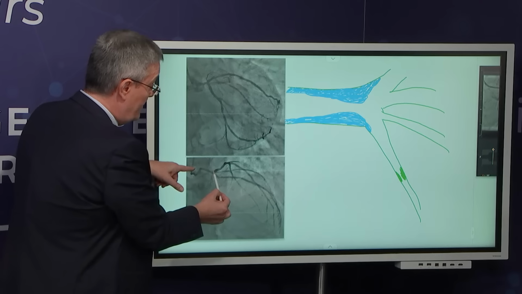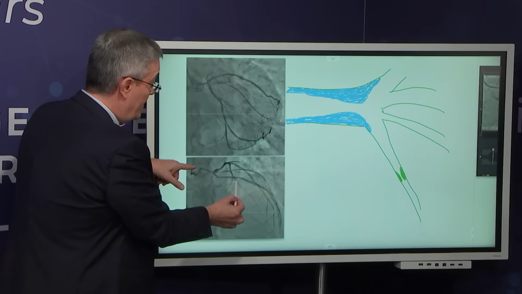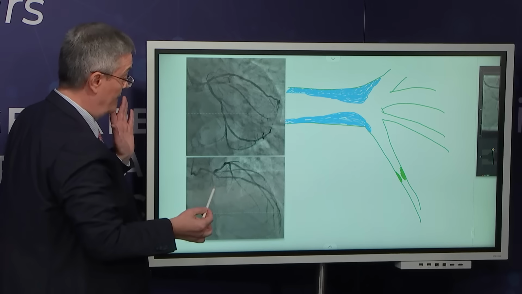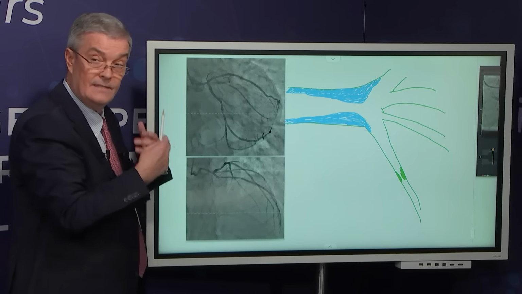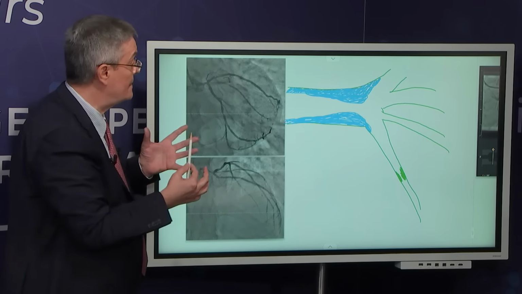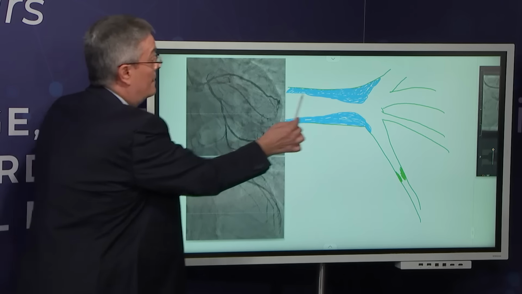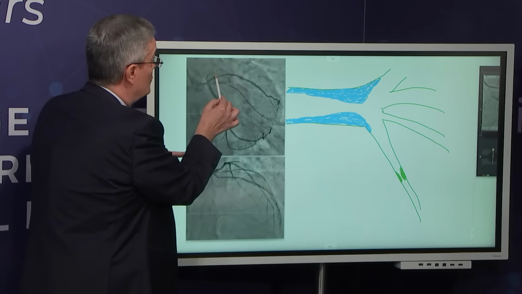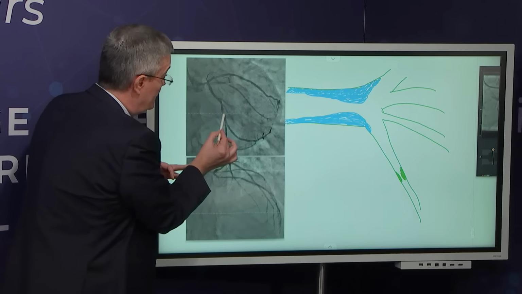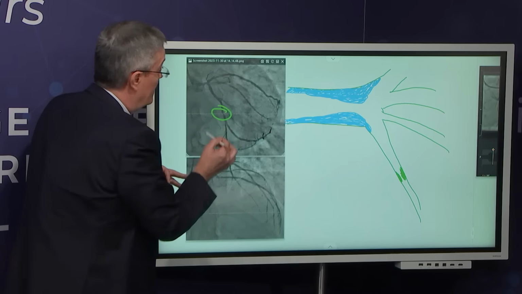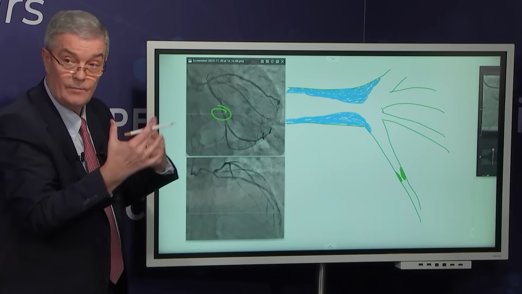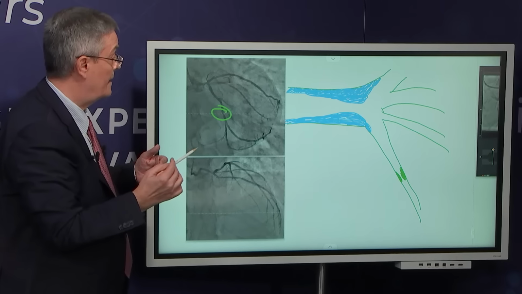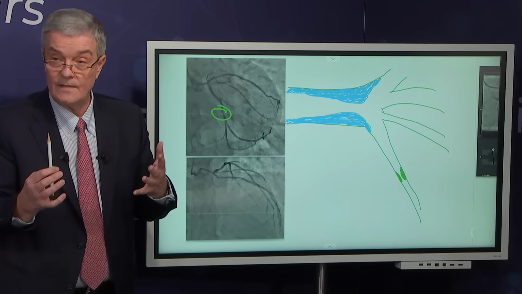If you look at the diameter even of this diagonal branch here or the circumflex and diameter of the left main, it seems that there is a diffuse atherosclerotic disease pattern with really most of the disease in the bifurcation point. Of course, occlusion of the LAD. What we see here also is this short lesion in the circ that probably needs to be treated again if we decide for PCI. But what was your strategy?